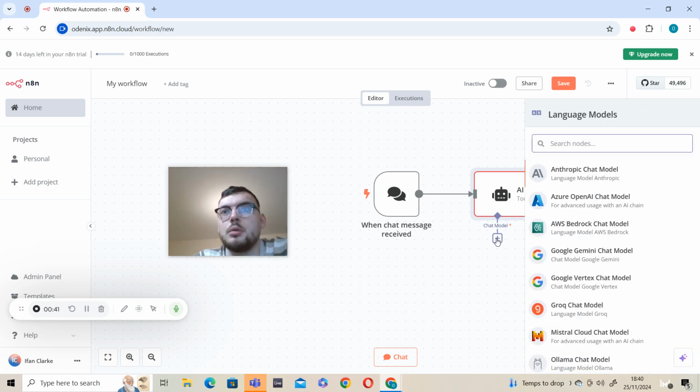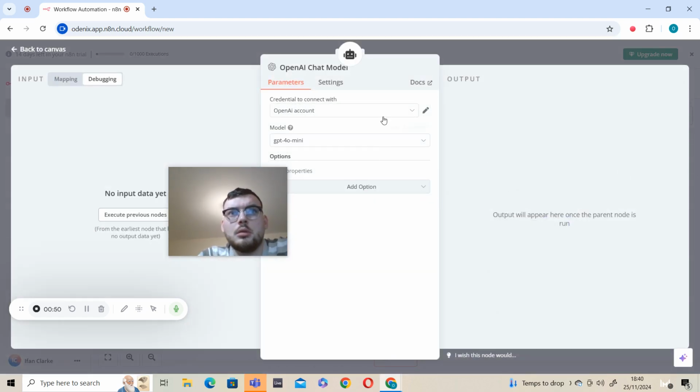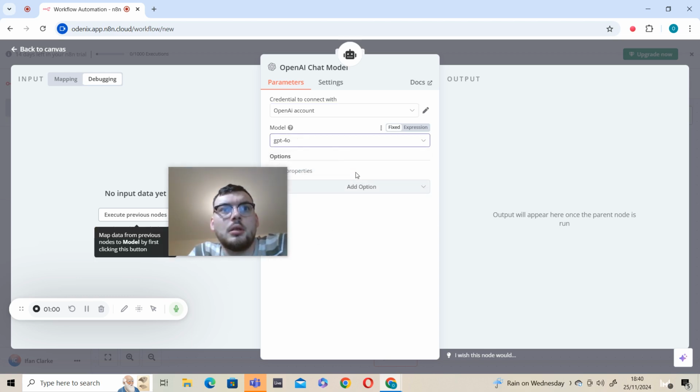Chat model. We're going to connect to the OpenAI chat model. Cool. You need an OpenAI account and some credits. You have to buy a minimum of $5, but the credits last.